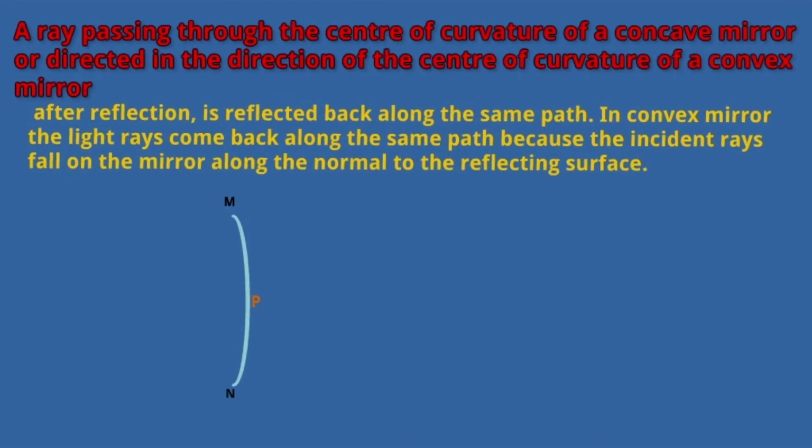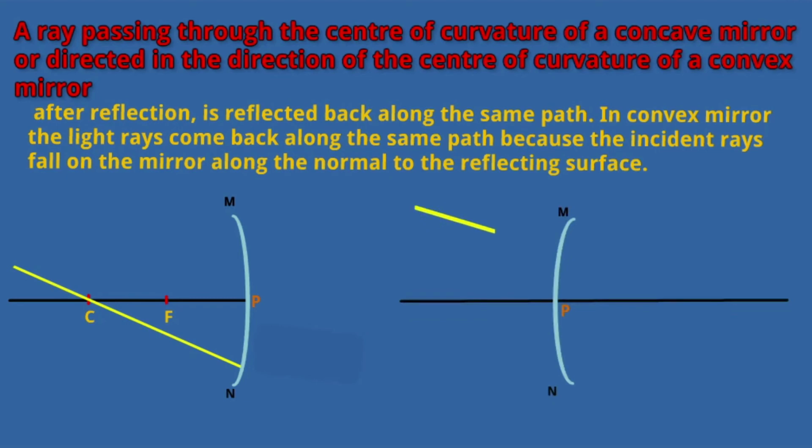Third ray, a ray passing through the center of curvature of a concave mirror or directed in the direction of the center of curvature of a convex mirror. This ray, after reflection, is reflected back along the same path. In a convex mirror, the light rays come back along the same path because the incident rays fall on the mirror along the normal to the reflecting surface.